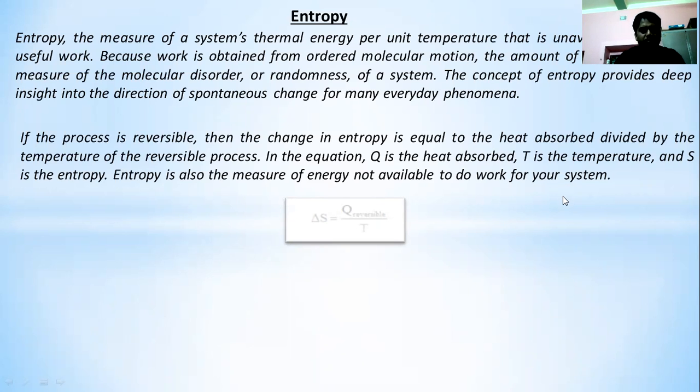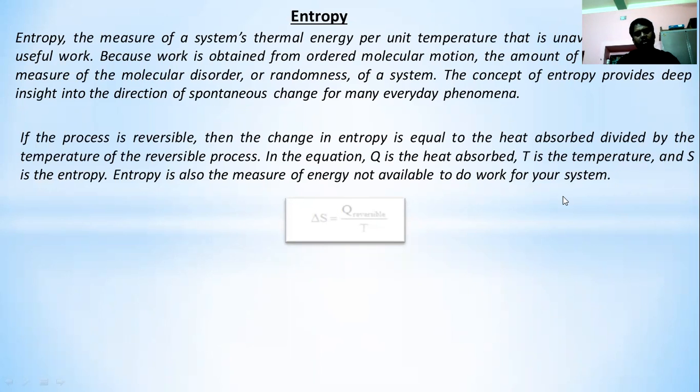Now, if we consider an infinitesimally small change, that is dq, then dS will be delta q reversible divided by T. That delta q is not a perfect differential, so it cannot be integrated properly.